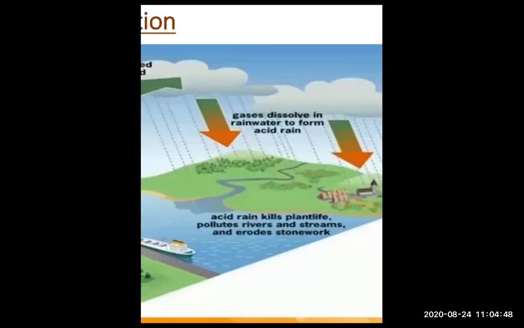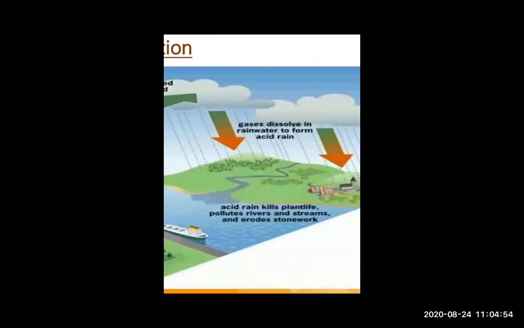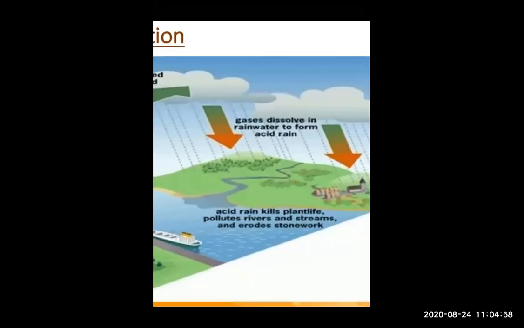So next, gases dissolved in rainwater. When gases are carried by wind, they dissolve in rainwater. What happens?